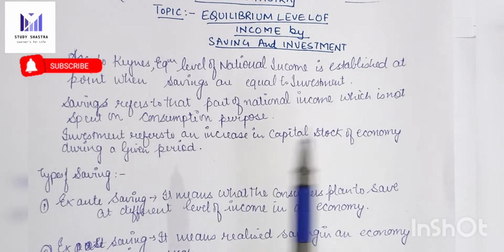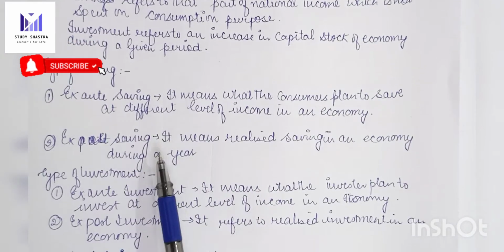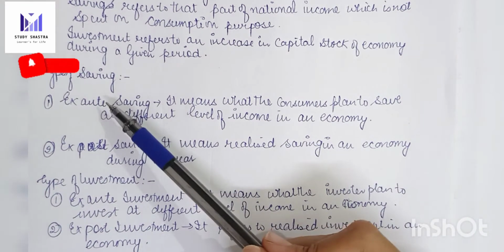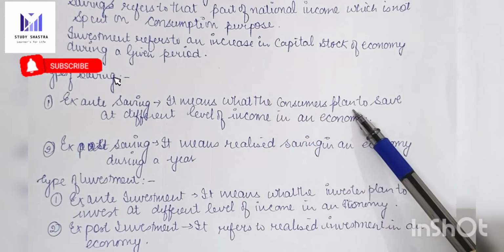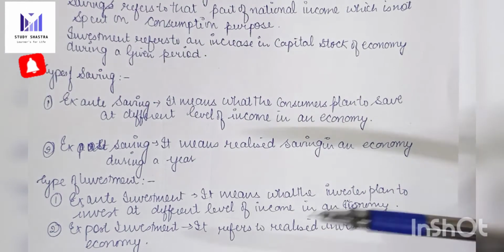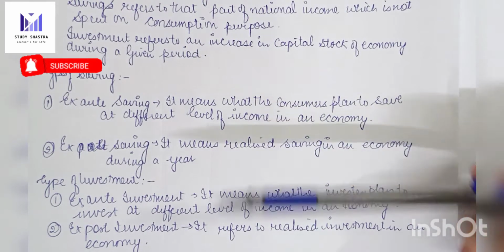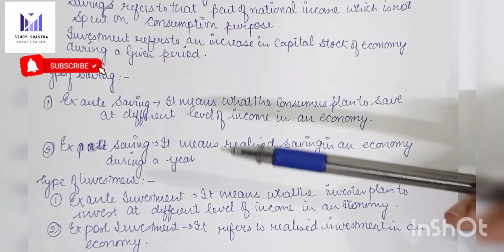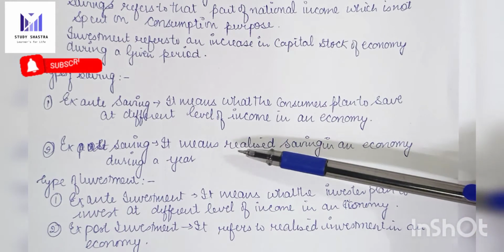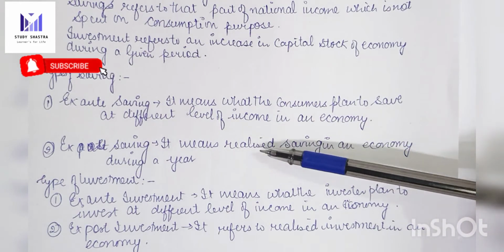And there are two types of savings, ex-ante savings and ex-post savings. As we know, we save and invest our income, and ex-ante means before and ex-post means after. So ex-ante saving is what the consumer plans to save at different levels of income in an economy. Students, ex-ante means what we plan in the beginning, and ex-post means what is realized at the end. So ex-post saving means the realized saving in an economy during a year.